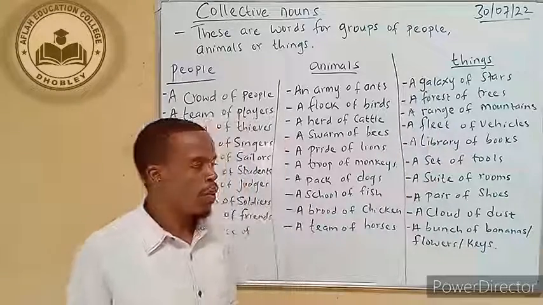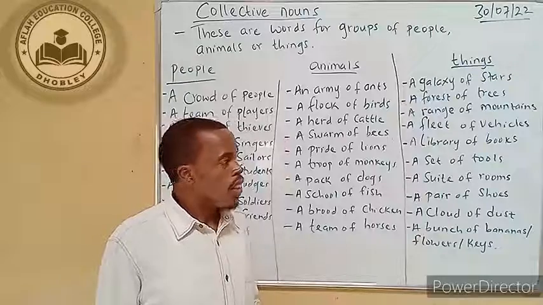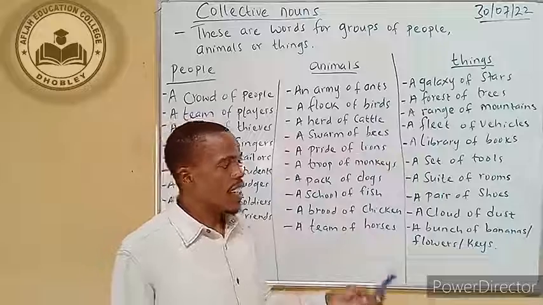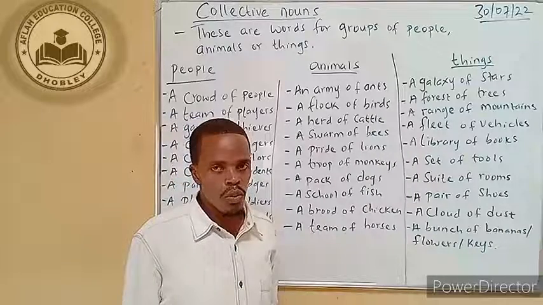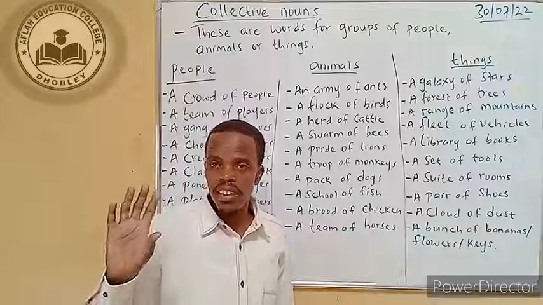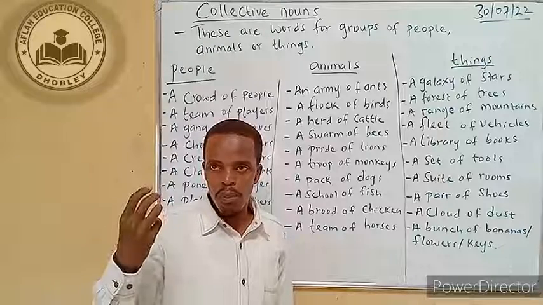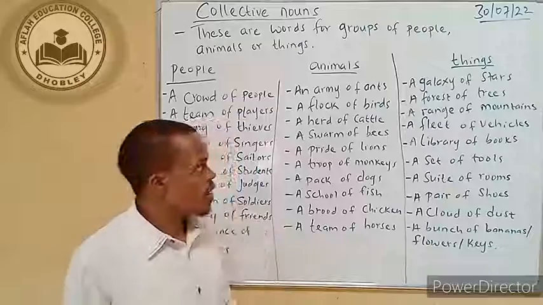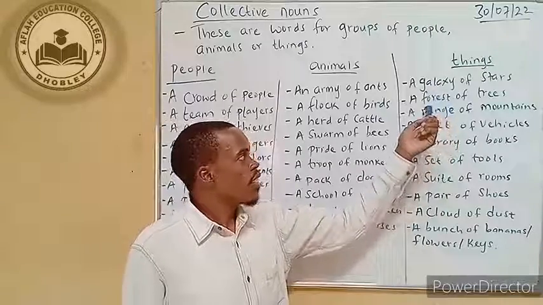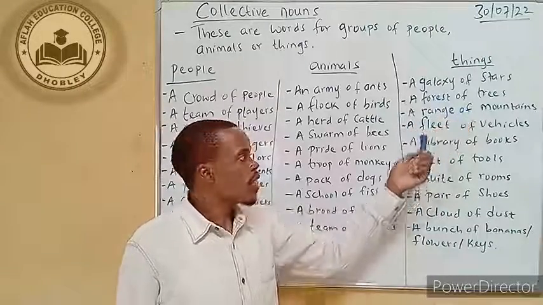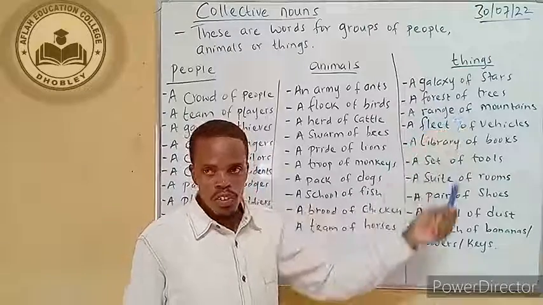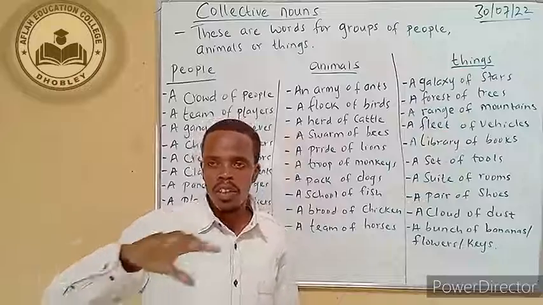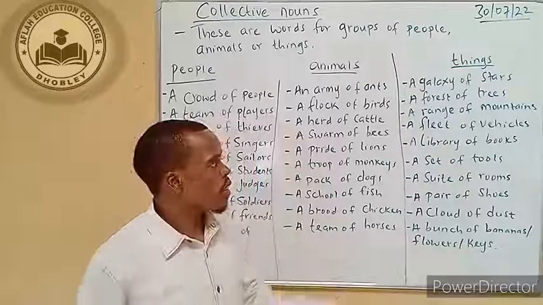When you are talking about things, a galaxy of stars. When the stars in the sky are in one place, many stars gathered together in one space, it's a galaxy of stars. A forest of trees, a range of mountains. There are many mountains in one area. We are going to say a range of mountains.